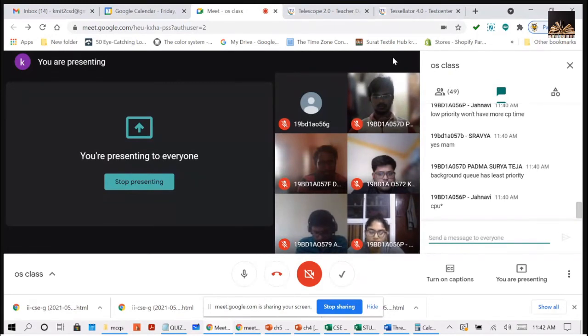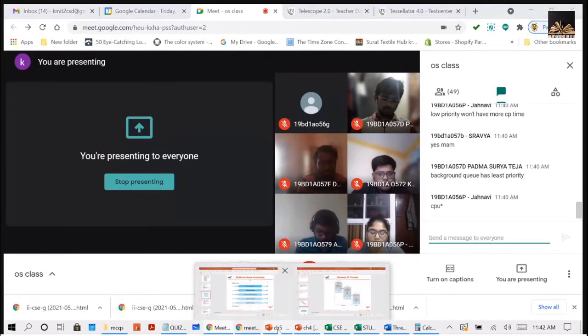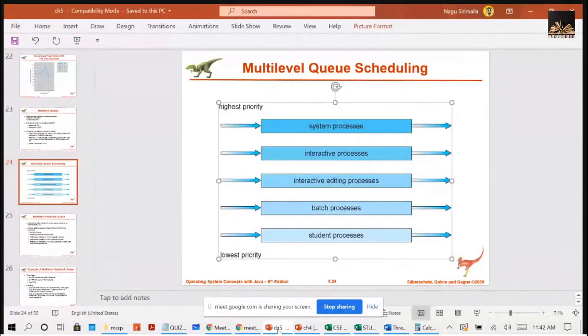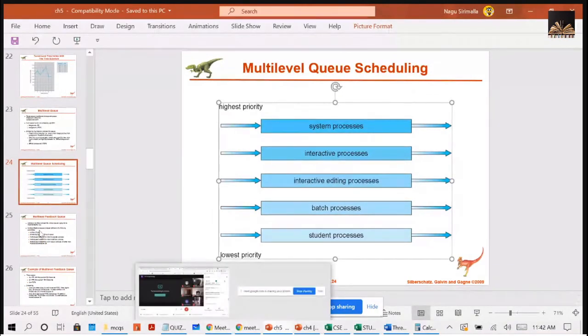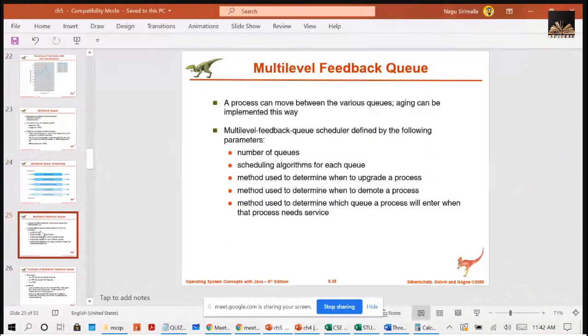We have multi-level feedback queue scheduling. The next scheduling algorithm is multi-level feedback queue scheduling. In this, a process can move between the various queues. That means aging can be implemented this way. So we can overcome the problem of multi-level queue scheduling by using this multi-level feedback queue scheduling.